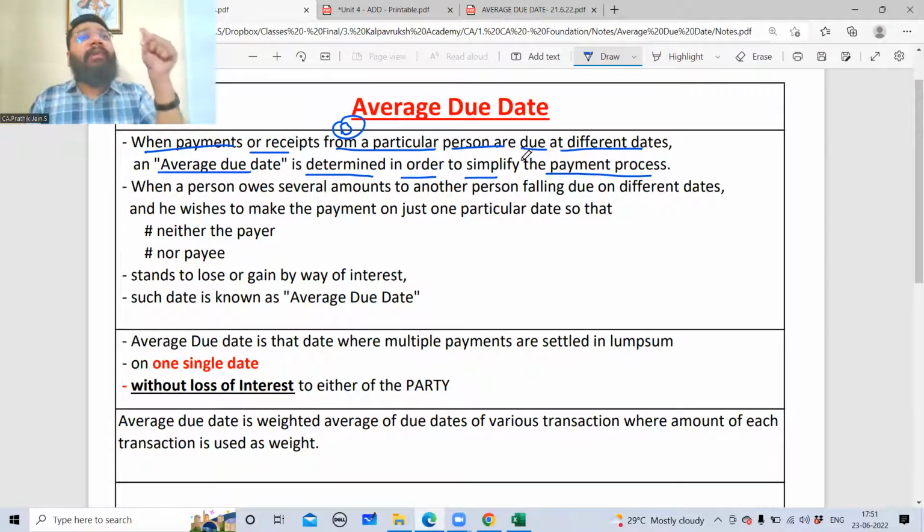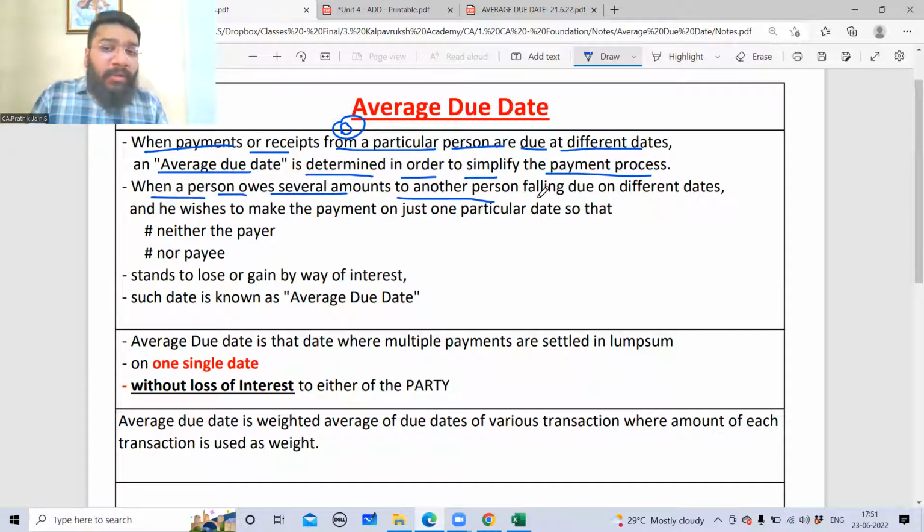So when you calculate the average due date for payment, on that date the entire lump sum money is paid in one shot instead of paying in different installments, in such a way that neither of the parties is losing any interest. When a person owes several amounts to another person, in this case B is owing several amounts. What are several amounts? 25,000, 25,000, 25,000. These are 3 amounts. Several means multiple amounts.